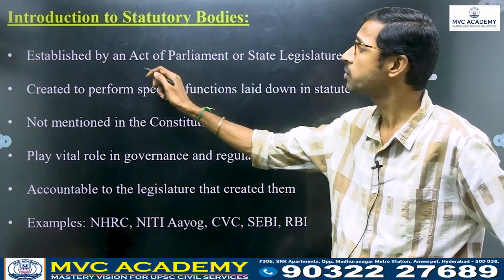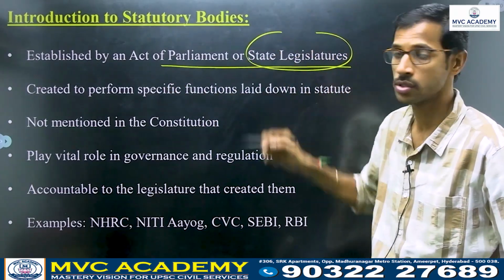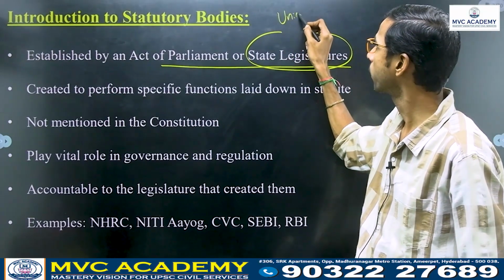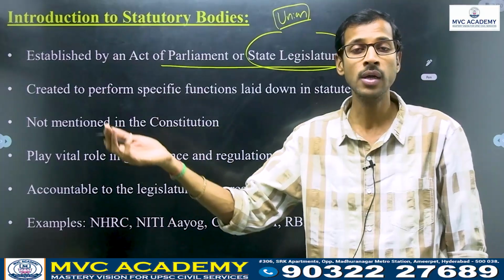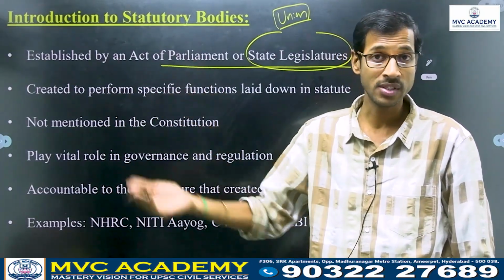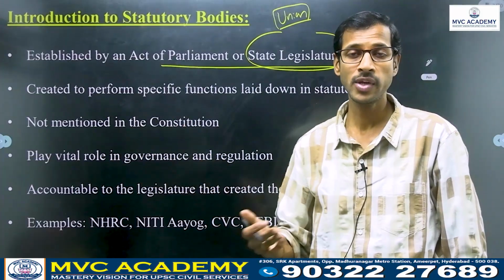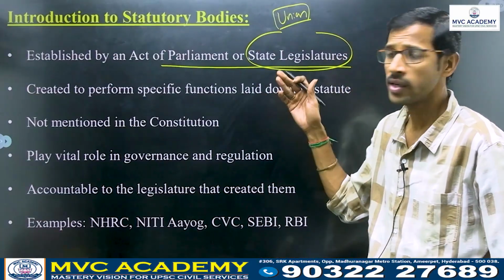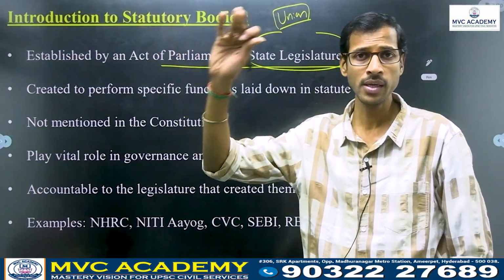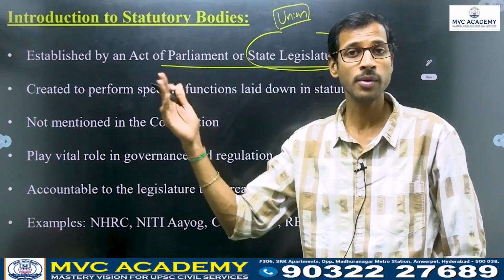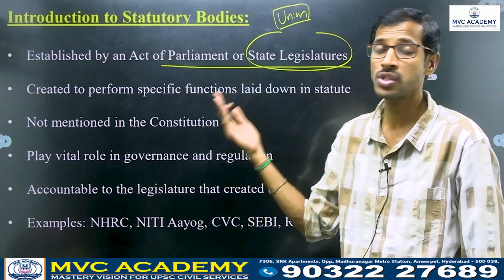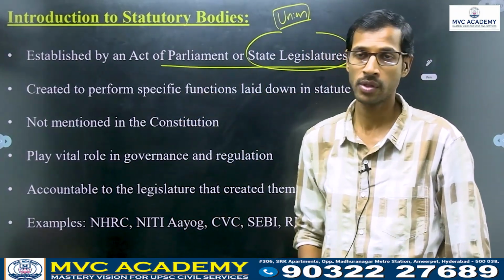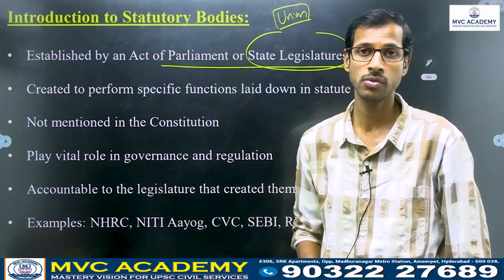They are established by an act of parliament or state legislatures. Constitutional bodies are not related only to the union government or central government. Like the UPSC, the CAG, and the national commissions for SC, ST, BC, women, etc. All those are constitutional bodies, and their powers and functions are run by the central government only. But statutory bodies can be controlled or created by state governments also. That is the most relevant difference we have to understand, right?